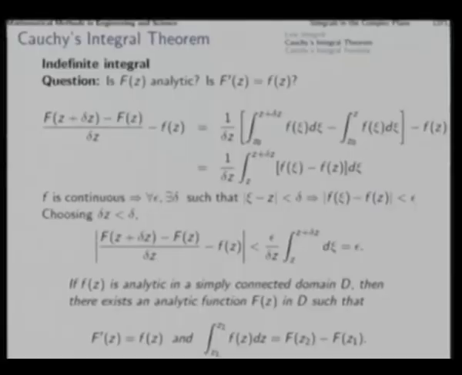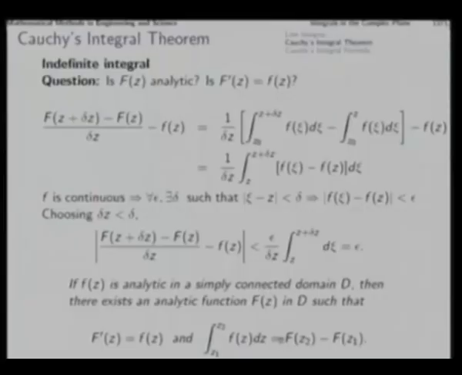That means, if the function small f is analytic, then we knew earlier that its derivative exists. Now we come to know that its integral also exists, which is capital F, whose derivative happens to be f. The definite integral that we defined earlier based on path independence turns out to be available from this formulation.